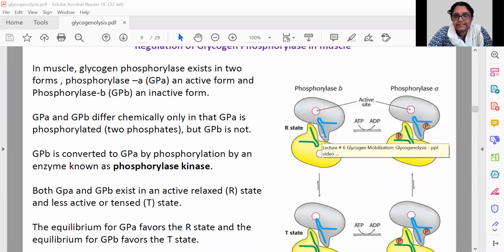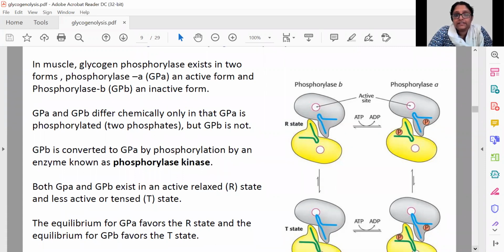There is a phosphorylase B, and this is in the relaxed state, where glycogen cannot bind to the active site. Now, the activation of glycogen phosphorylase is an ATP dependent process, where ATP is converted to ADP, because most of the kinases are ATP dependent.